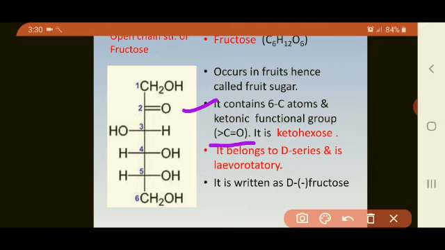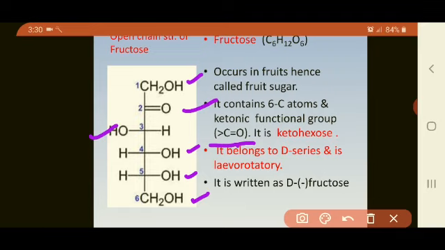So third carbon atom is CHOH. Again you can observe here the OH group on the third carbon atom is on the left hand side, similar to that of glucose. Fourth OH is on right hand side, fifth OH is on right hand side, sixth is right hand side, even the first is on right hand side. So again fructose also consists of 5 OH groups, straight chain of 6 carbon atoms, but the only difference is it consists of ketonic functional group.